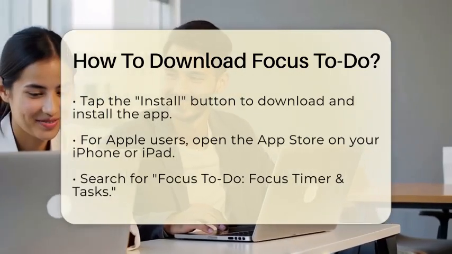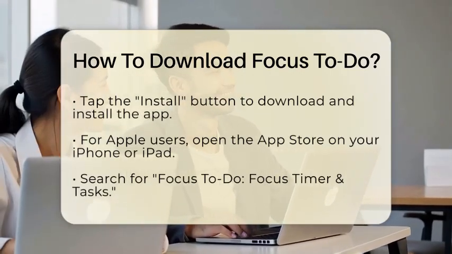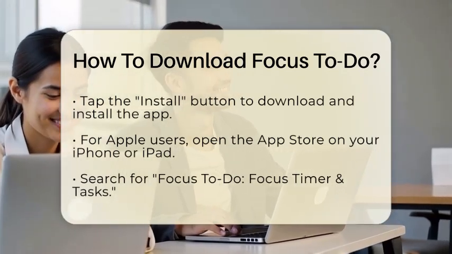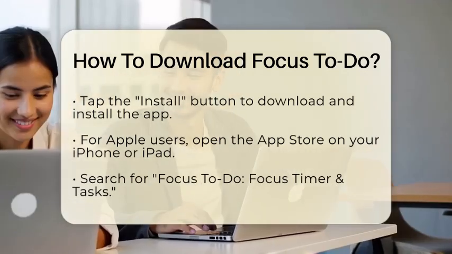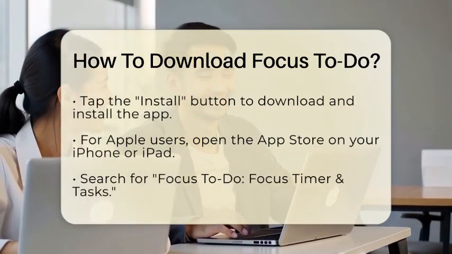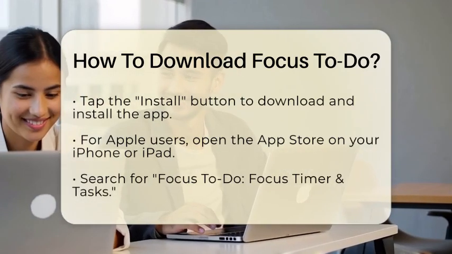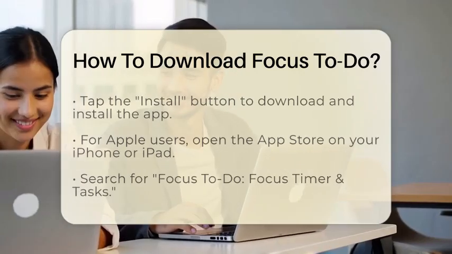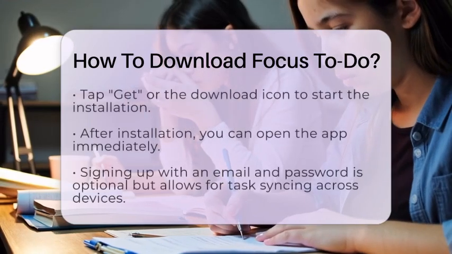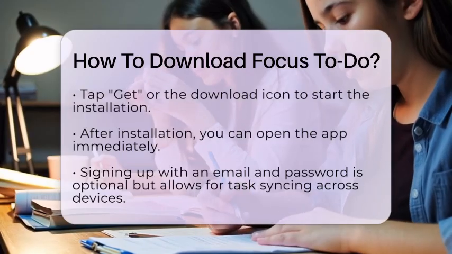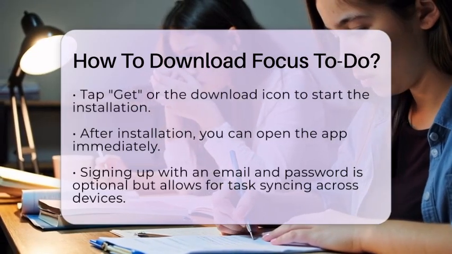Now, if you are using an Apple device like an iPhone or iPad, the process is quite similar. Open the App Store on your device. Tap the search icon, which is usually at the bottom of the screen. Enter Focus To Do in the search bar and look for the app named Focus To Do, Focus Timer and Tasks. Once you find it, tap Get or the download icon to begin the installation. After the app is installed, you can open it right away.